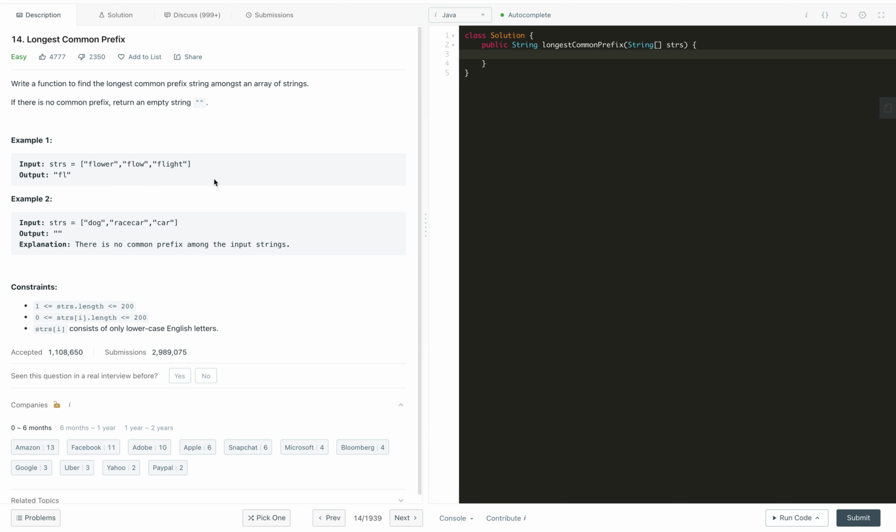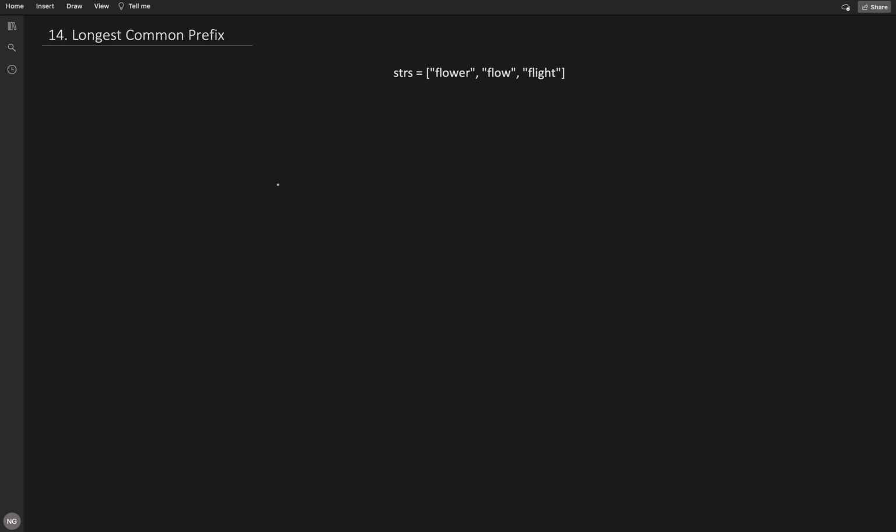So how to approach this kind of problem? Let's understand. First of all, we check if the array is empty, then we just return an empty string as the answer, because nothing is common in the prefix. And if there are strings in the array, we first treat the first one as the prefix, the largest common prefix. We will start with this and assume it can be the prefix among all the rest of the words.